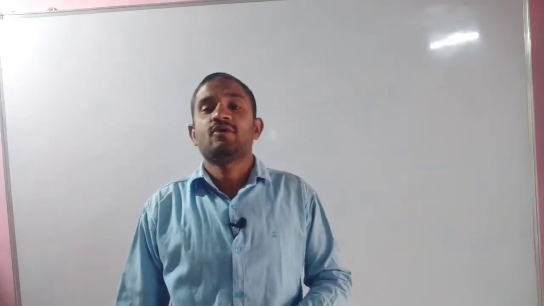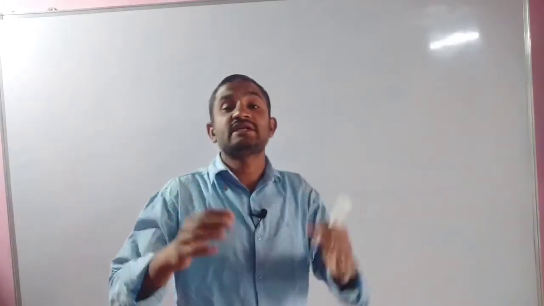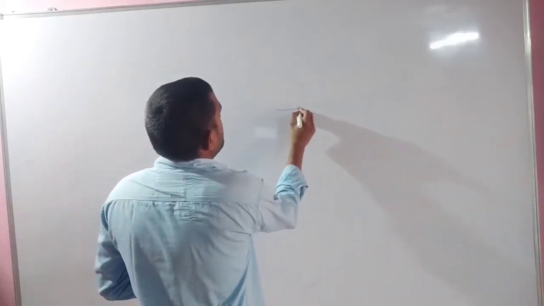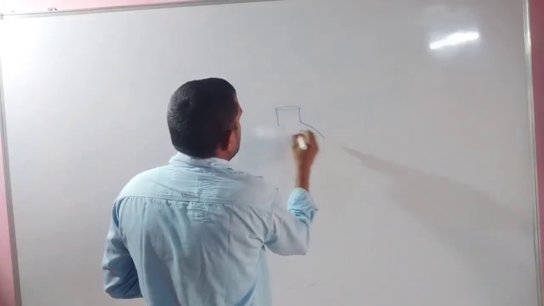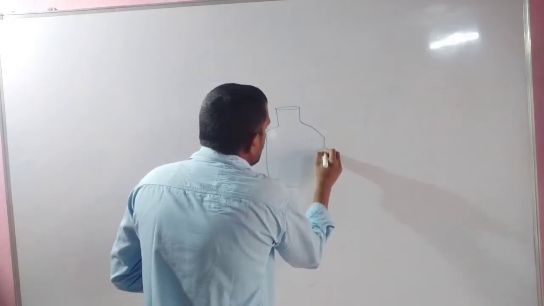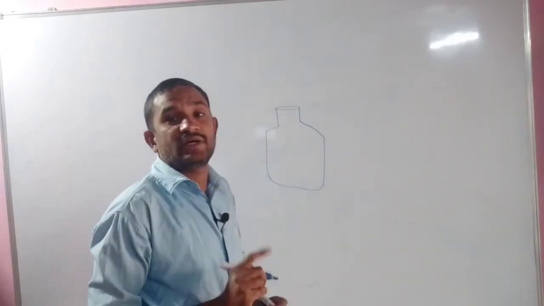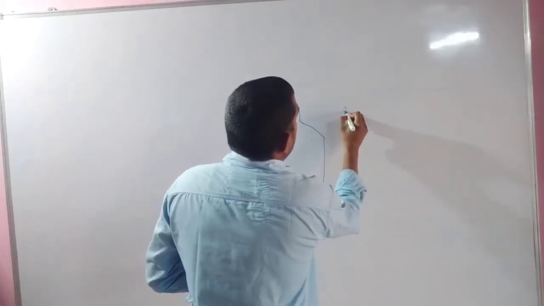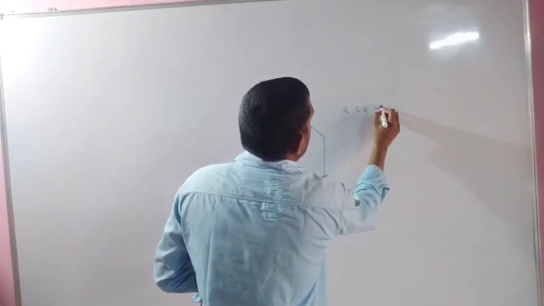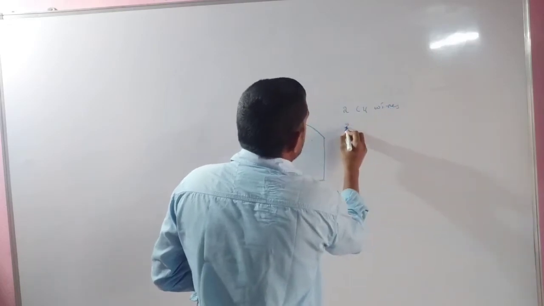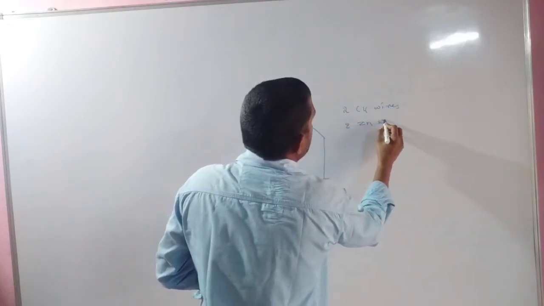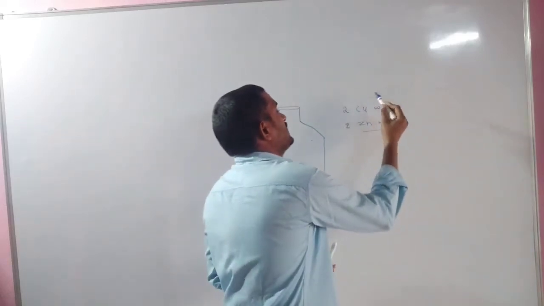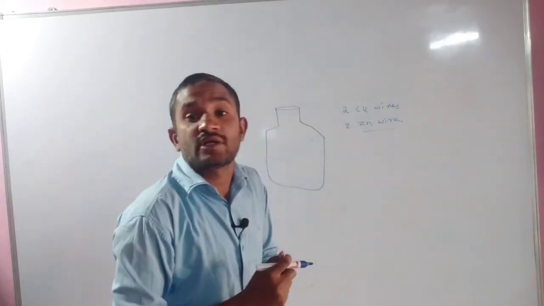To make our own cell, what kind of materials we require, that we have to see. One injection bottle we require, an empty one. Two copper wires we require. Next, two zinc wires we require.